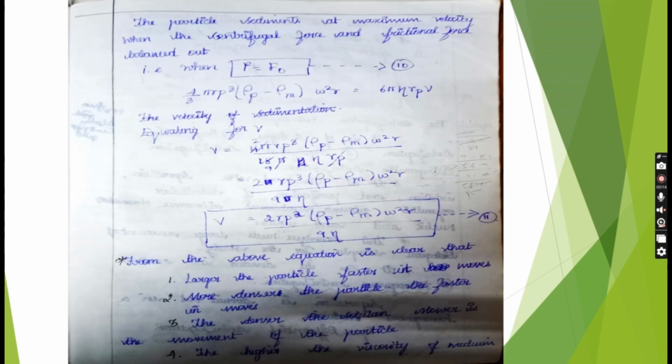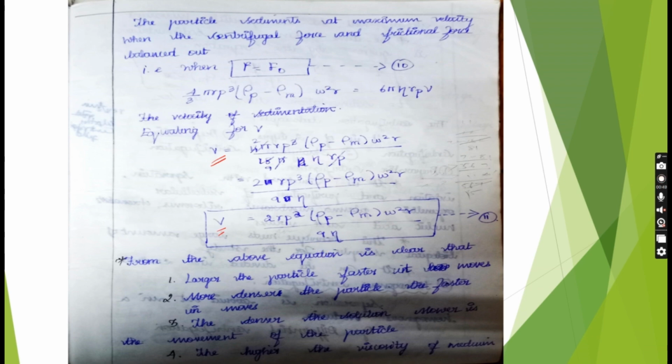This frictional force is equivalent to F, the centrifugal force. This is equivalent because the frictional force causes a decrease in sedimentation, as it affects the centrifugal force. So we can get the sedimentation velocity, where the sedimentation changes occur due to the frictional force. So this is the sedimentation velocity when friction is applied.